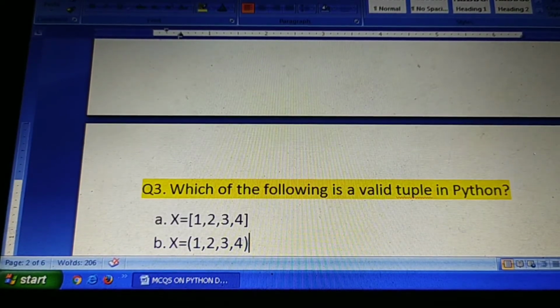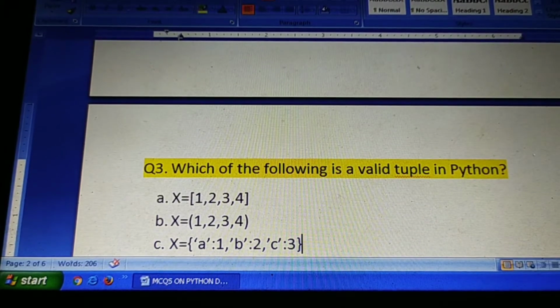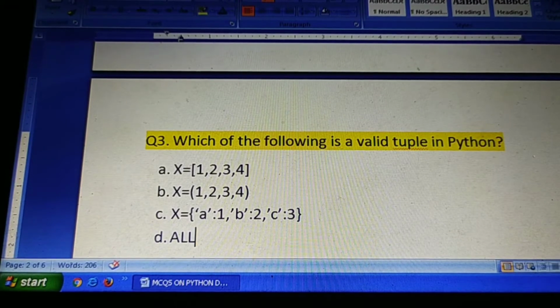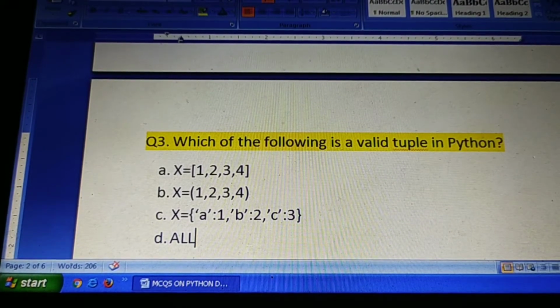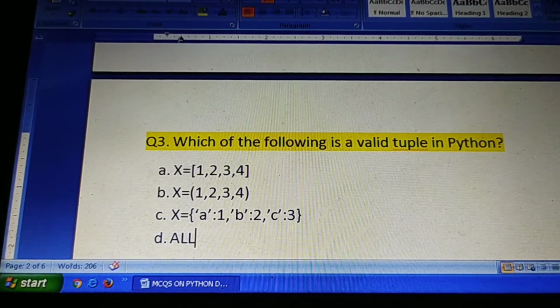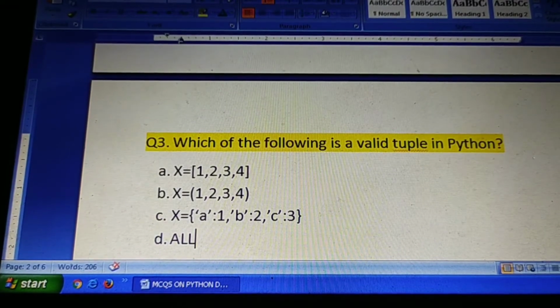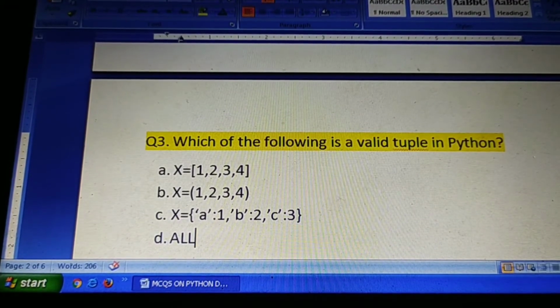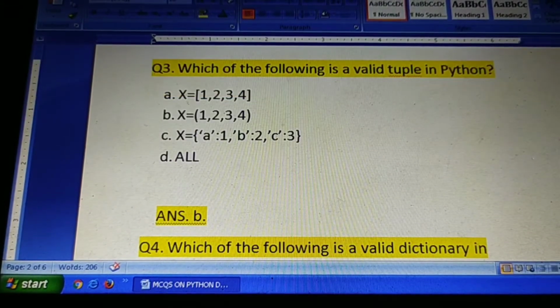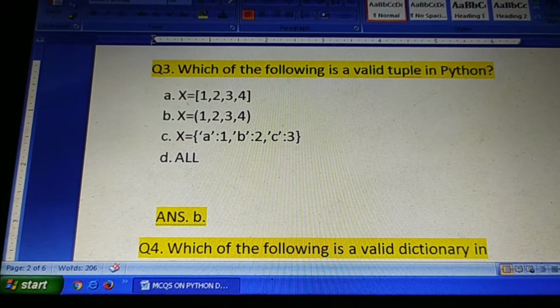Question number 3. Which of the following is a valid tuple in Python? See the syntax. In A, it is embedded in square brackets. In option B, it is embedded in round brackets. And in option C, it's a key value pair embedded in curly brackets. I think you know the answer. The correct option, valid tuple, is option number B, within round brackets.